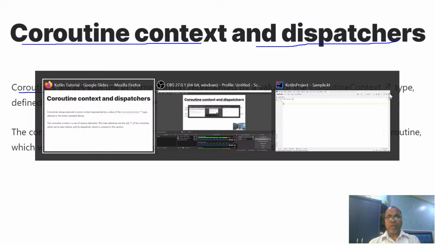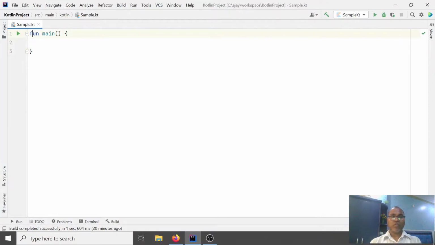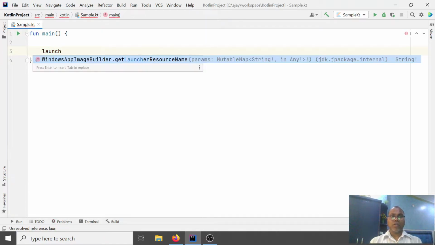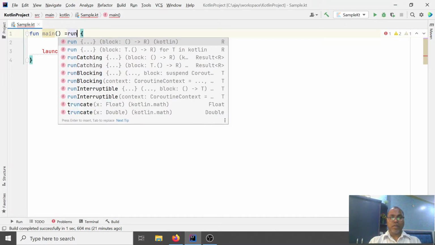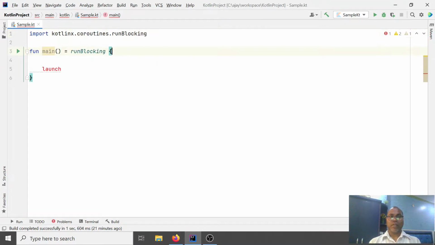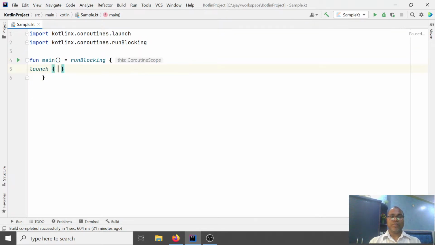For example, let's say I want to launch some coroutine. How do we do it? For launching any coroutine, we need some kind of context. So generally we write runBlocking. Inside this is the coroutine scope, and inside the coroutine scope you can launch any coroutine.